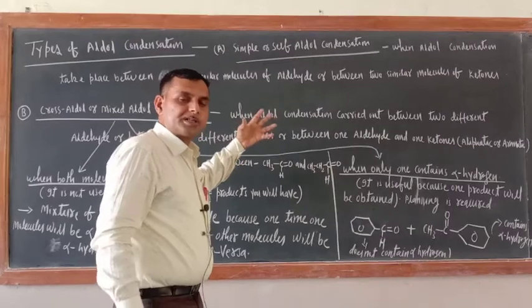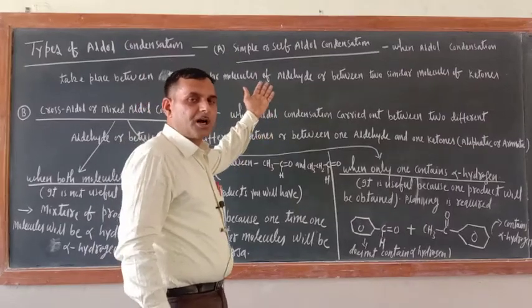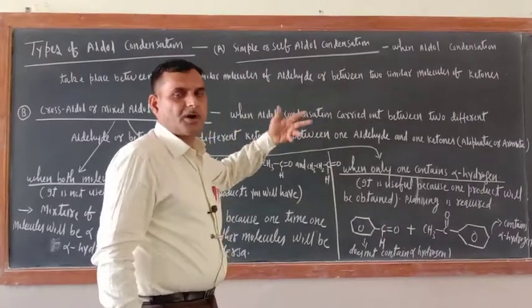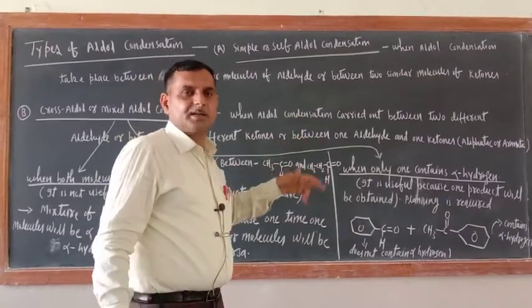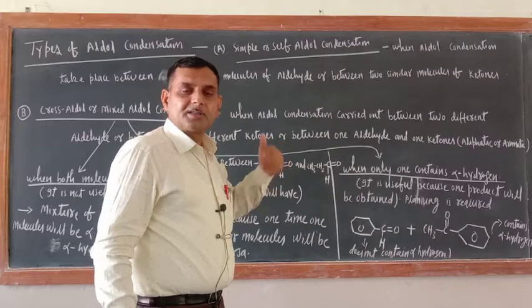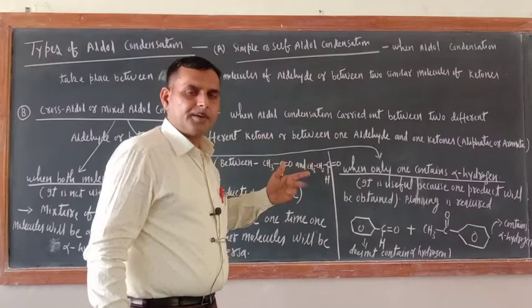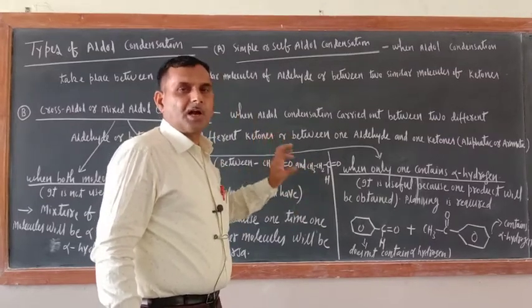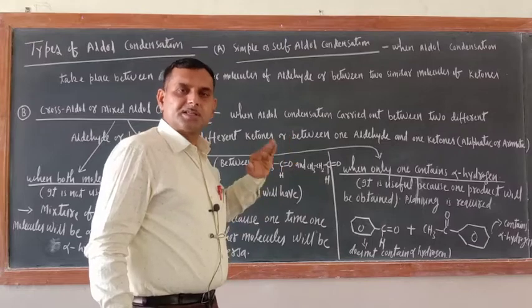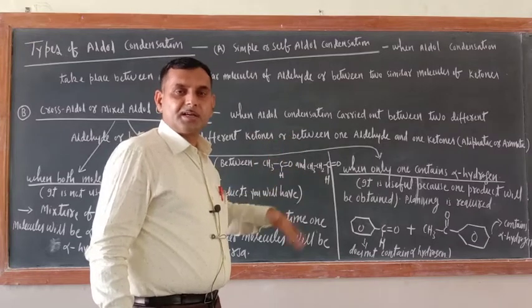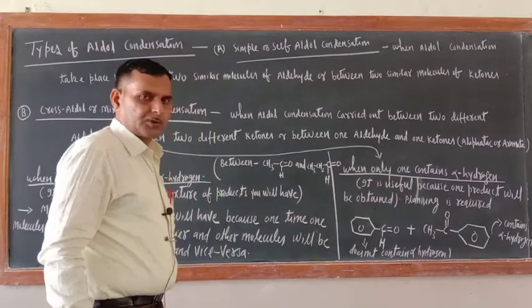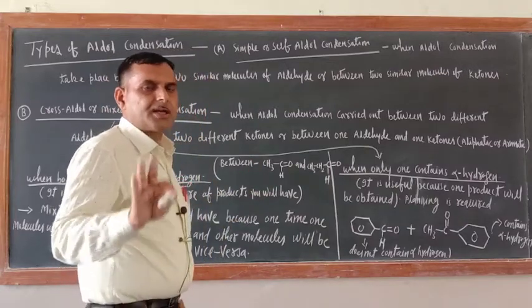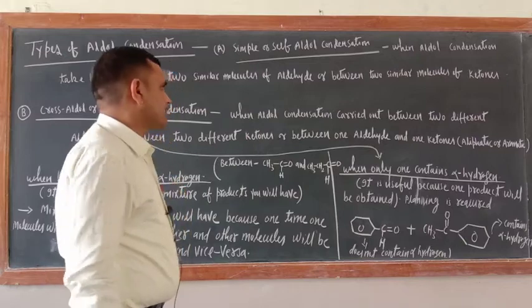So no need to discuss much about this one because yesterday I taught you all those reactions. And what was the product? Beta hydroxy aldehyde, aldol, or beta hydroxy ketone, ketol. It is customary to say aldol condensation, but this is carried out by ketones also. Ketol is also the product, but it will be known as aldol condensation only.